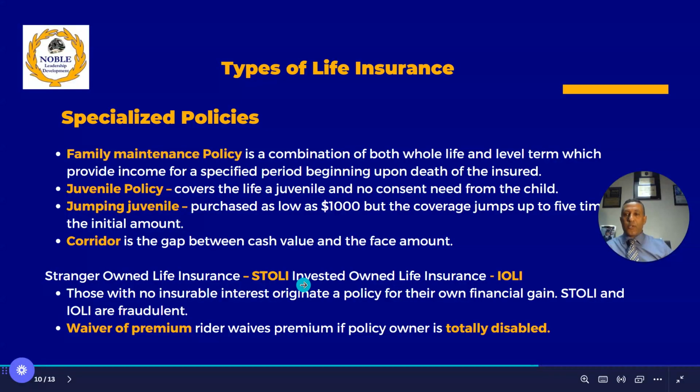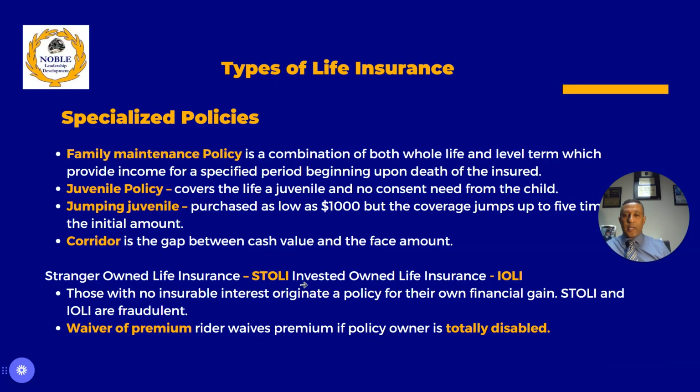Other specialized policies to know: a family maintenance policy is a combination of both whole life and term to provide income for a specified period beginning upon the death of the insured. So it helps the family. A juvenile policy covers the life of a juvenile, and no consent is needed from the child.